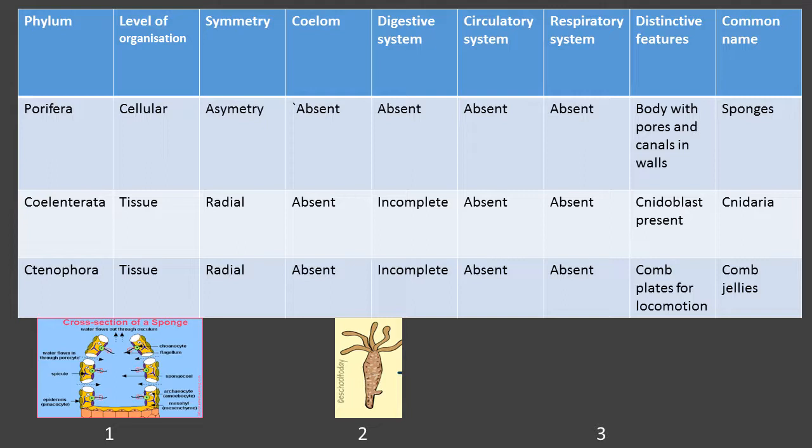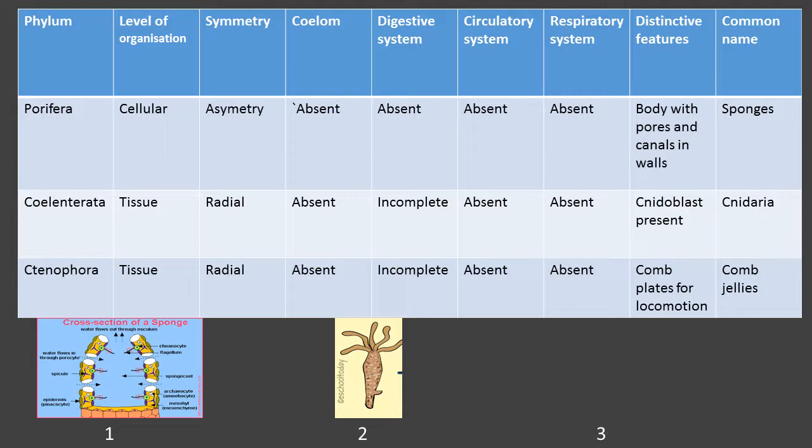And in Coelenterata, they show radial symmetry. You already know, children, the meaning of radial symmetry, right? Then the coelom is absent again here because there is no cavity between the gut wall and body wall. The gut wall is not actually present in Coelenterata members, so there is no coelom.